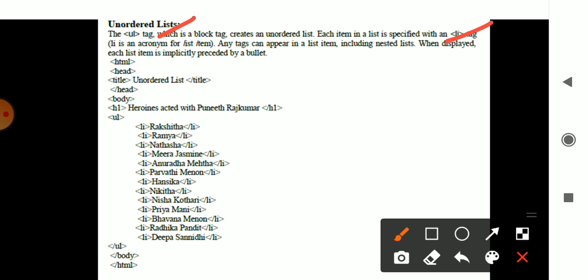Any number of related elements may be there, but ul means your unordered list. The list which is not in order, mixed up or jumbled up, is your unordered list.